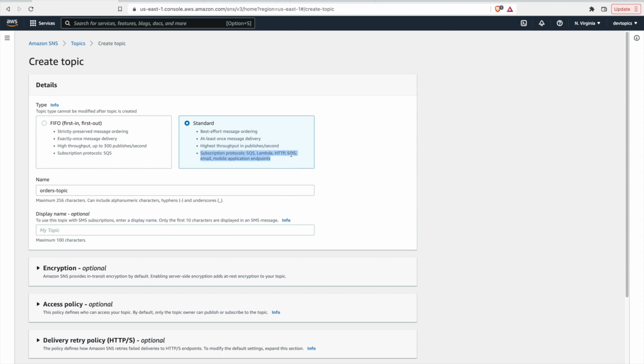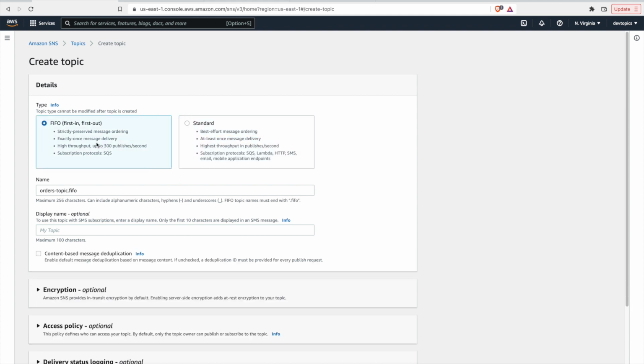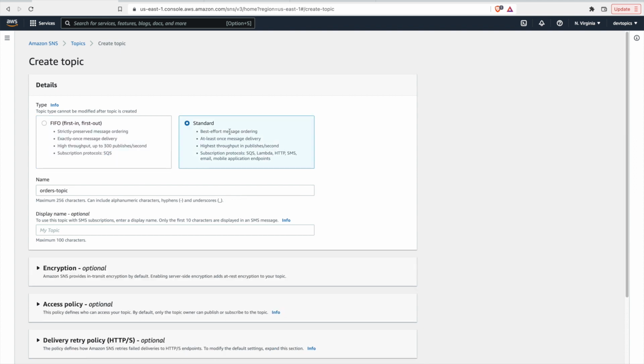But you don't get ordering preserved. So events 1, 2, 3 might not come in that order. They could come 2, 3, 1, etc. You're not promised that. So if you really need FIFO, go ahead and do it, but it'll take a little bit more work to couple everything with SQS. For us, just for simplicity, we'll use standard, and we'll accept the risks that come with it.